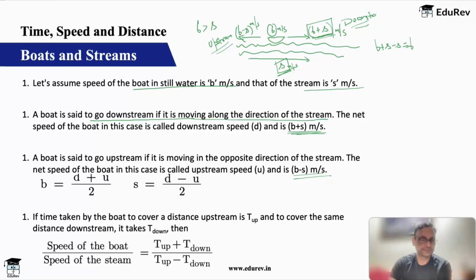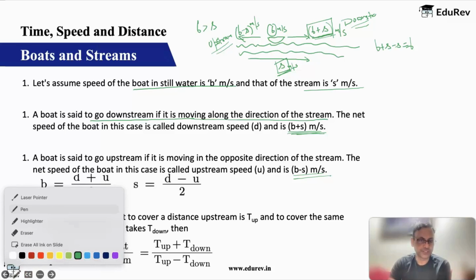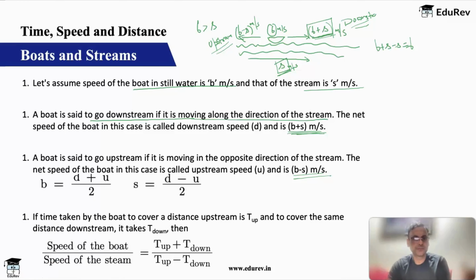Okay, so this is the first concept to understand. Very, very simple. Here we have introduced these two terms. So now, downstream speed I call as b plus s, and upstream speed I call as b minus s.